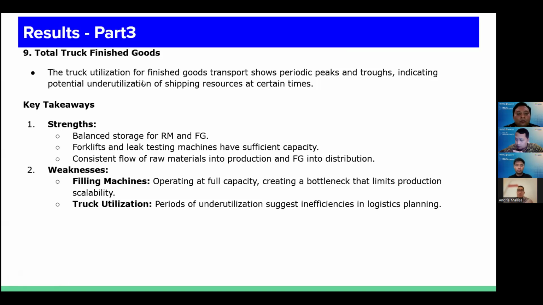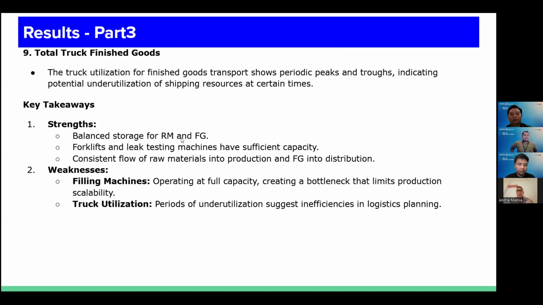And number nine, about the results from simulation 1 and simulation 2, we found that the truck utilization for finished goods transport shows periodic peaks and troughs, indicating potential overutilization of shipping resources at certain times. So based on simulation 1 and simulation 2, the key takeaway is, first, the strengths.